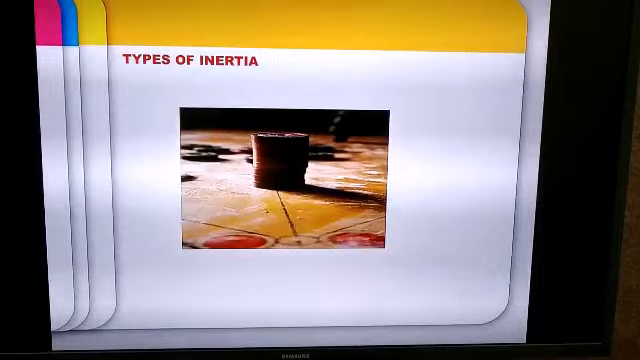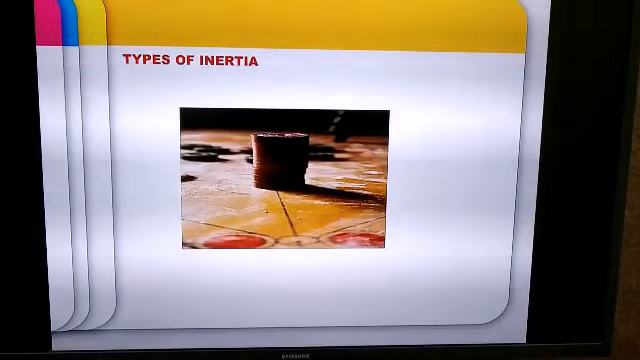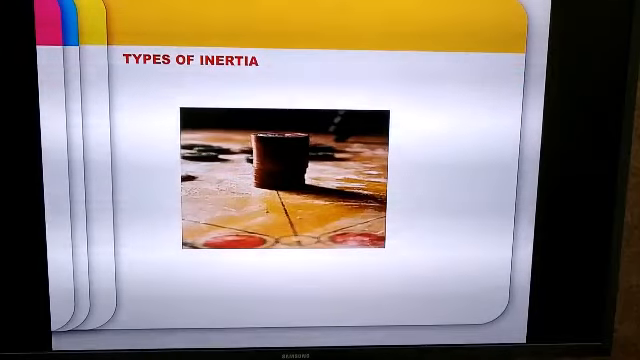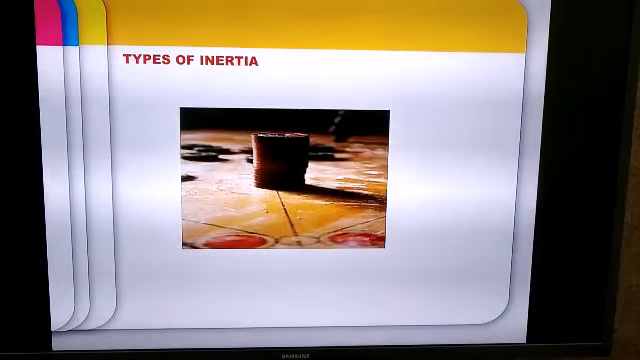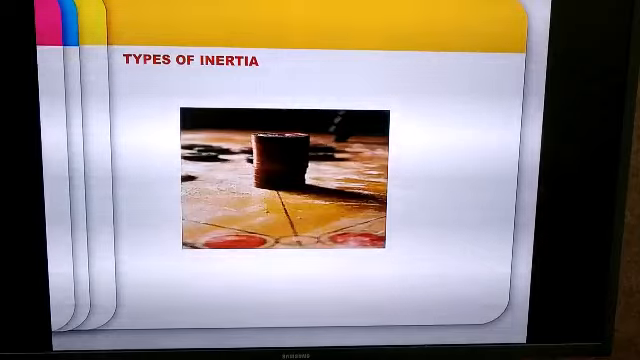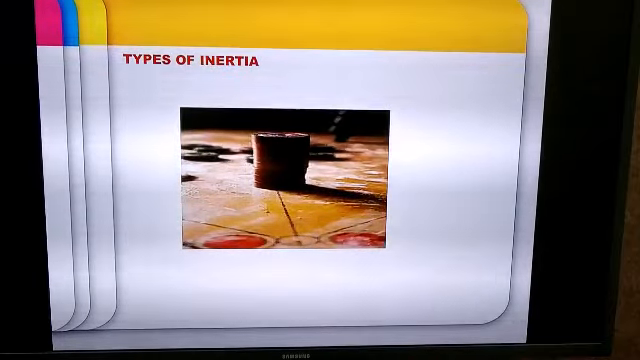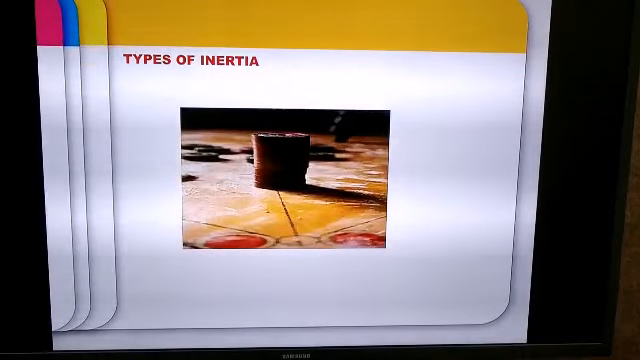So here what do we see? That the object is resisting going into a state of motion. It is in a state of rest, but it is resisting going into a state of motion. So this tendency of a body to maintain its state of rest is called inertia.